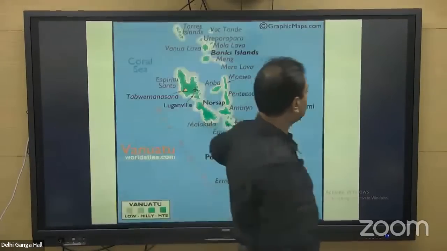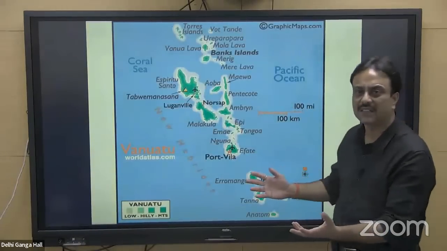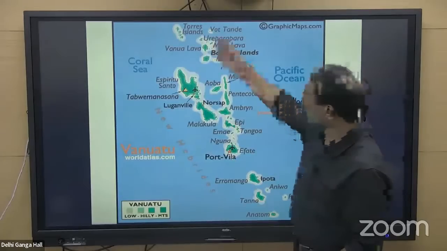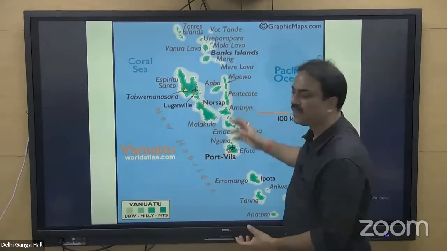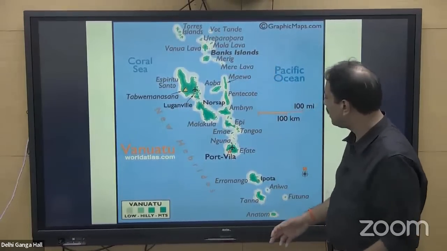This is one thing. Have a look at the detailed map of Vanuatu Island. These are volcanic islands. Some part may also be having corals. Volcanic islands scattered here and there, a group of islands. Banks Islands, number of islands are present over there.